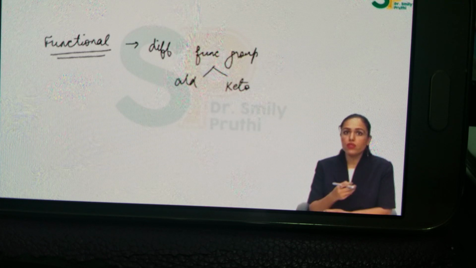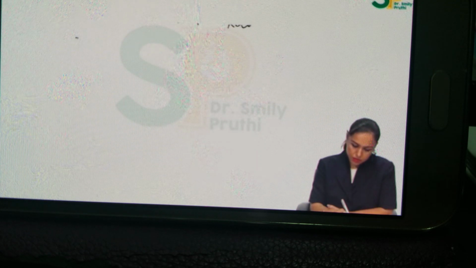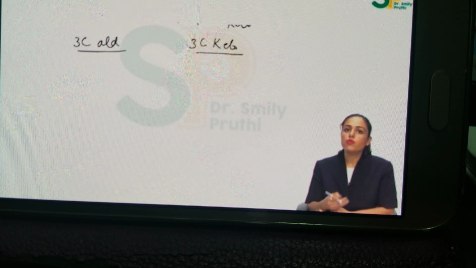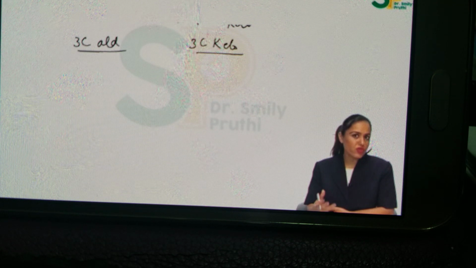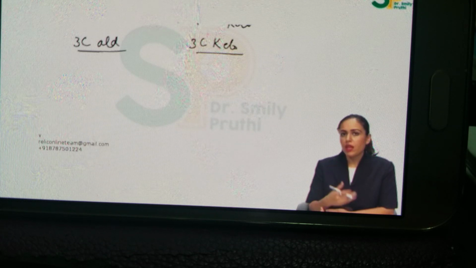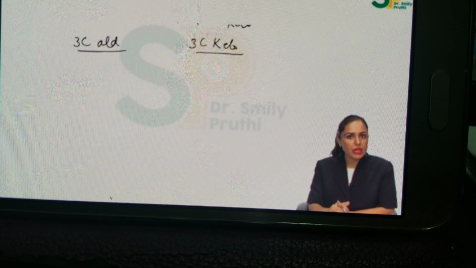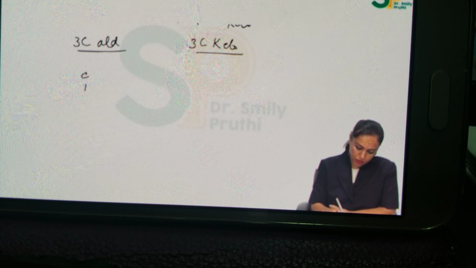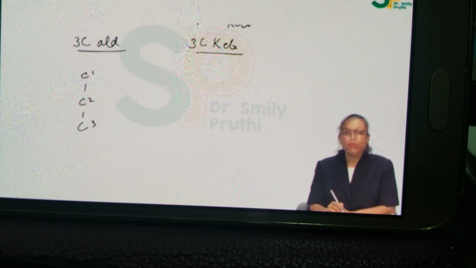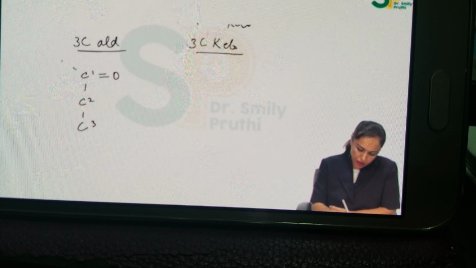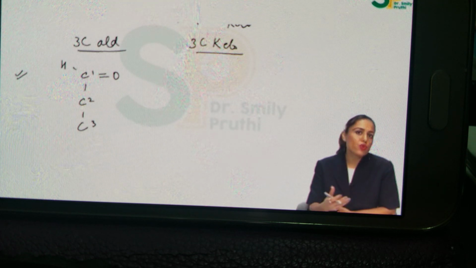So let's see the example of a 3-carbon aldehyde and a 3-carbon keto. Now I'm going to make the structure of a carbohydrate. It is very easy to make the structure of a carbohydrate if you follow the sequence which I'm going to give you. First make the carbon skeleton. Now on the carbon skeleton, first make the functional group, then the terminal carbon, then the remaining carbons. First I have made the carbon skeleton from 1 to 3. Now first on this carbon skeleton, I will make the functional group, that is the aldehyde group, which is present at C1. So the CH2 group is the functional group here.